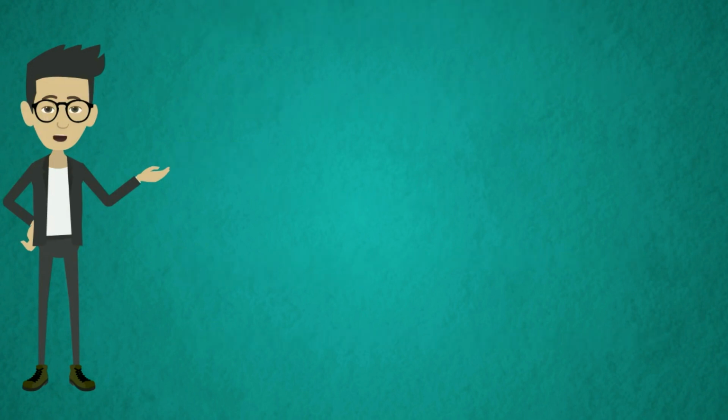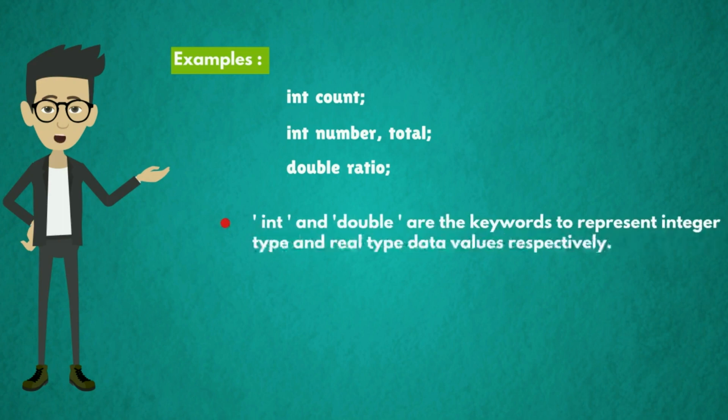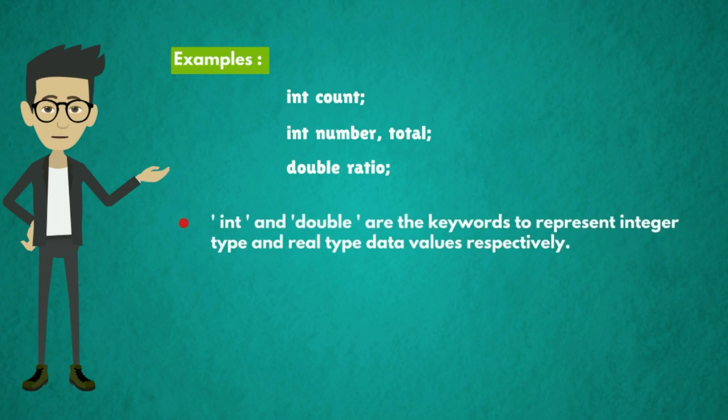Let us understand primary type declaration with examples. Count is an integer data type. Number and total are also integer data type. Ratio is a double data type. Here, we can say that int and double are the keywords to represent integer type and real type values respectively.